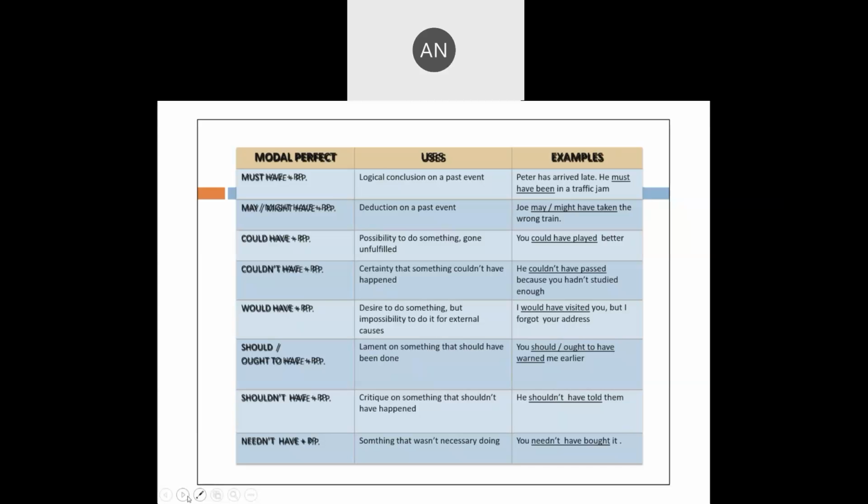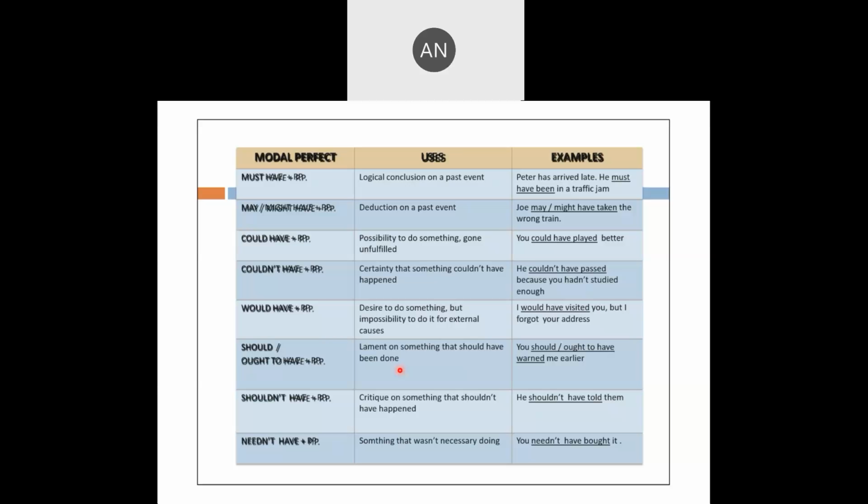Would have plus third form of the verb, desire to do something but impossibility to do it for external causes. I would have visited you but I forgot your address. Should or ought to have plus third form of the verb, lament. Lament is to feel sorry or cry or feel bad about something that should have been done. You should have warned me earlier.